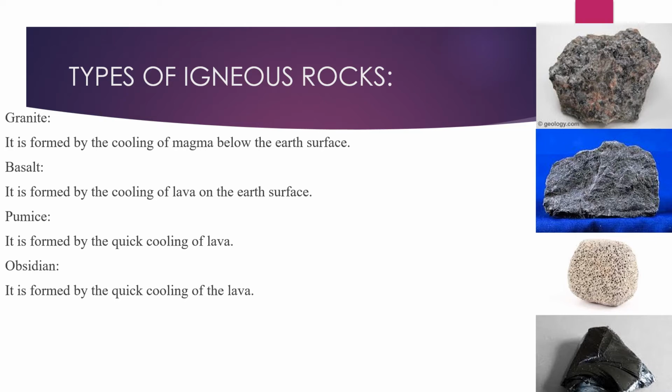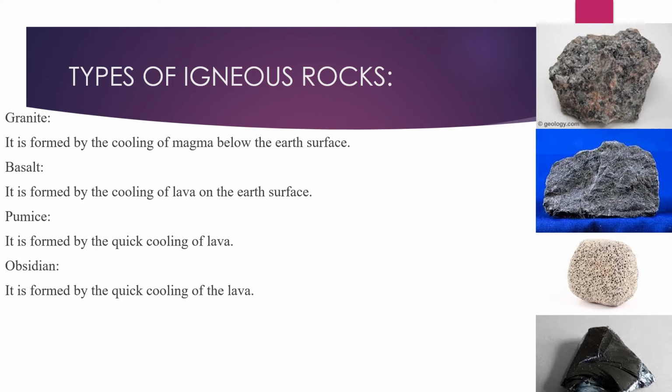Next one, pumice. See the picture, we can see the holes. First, how are pumice rocks formed? It is formed by the quick cooling of lava. It contains a lot of dissolved gases. What is the meaning of dissolved gases? They can dissolve in the water. So see the picture, it contains many holes.